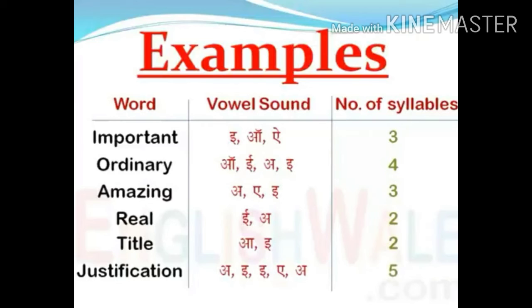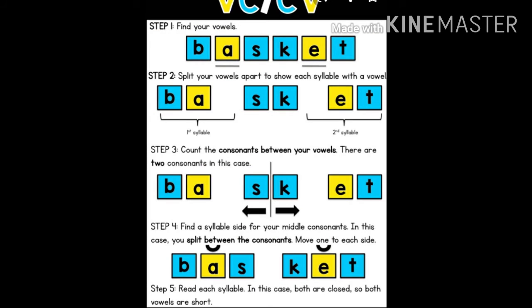We will discuss some more examples. Let children do a few of your own examples. Write down tractor, T-R-A-C-T-O-R, sunset, ball, and tell me how many syllables are there. Let's find out, step 1. Suppose we will take the word basket. So find your vowels. First split your vowels apart to show each syllable with a vowel.